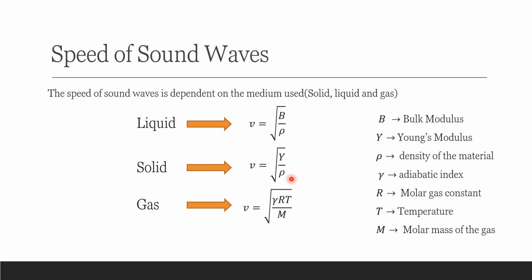But for gas, the speed of sound depends on the temperature of the gas. So it is equal to the square root of gamma RT over M, where gamma is the adiabatic index, which is constant. For example, the adiabatic index for air is equal to 1.40. R is the molar gas constant, M is the molar mass of the gas, and T is the temperature, which is measured in Kelvin. So we have to take note that you have to convert temperature into Kelvin. So this is now the speed of sound waves in gas.